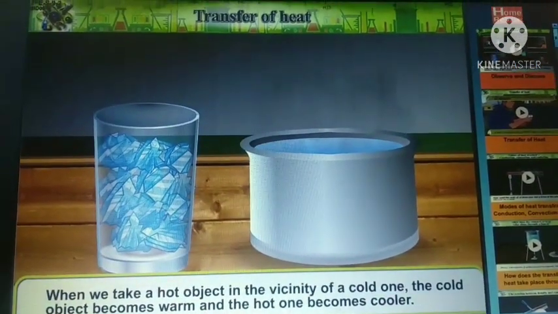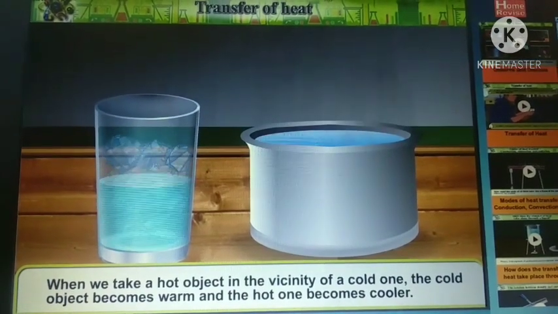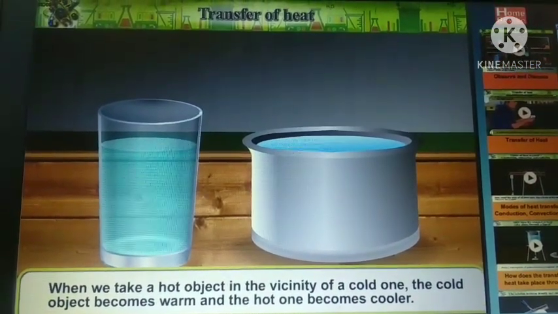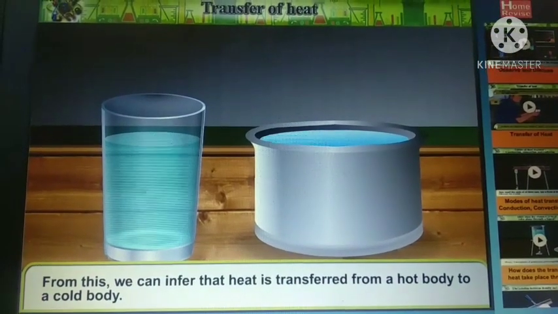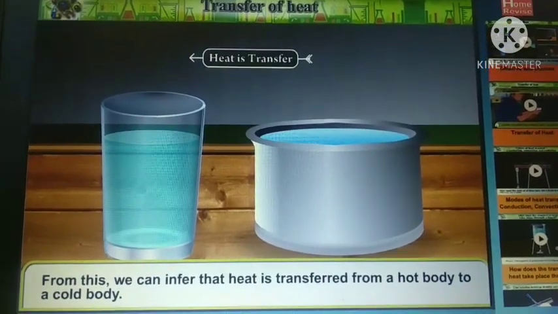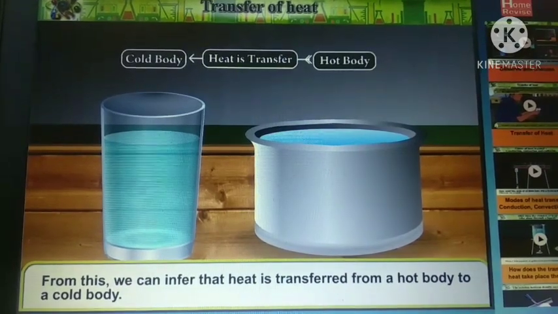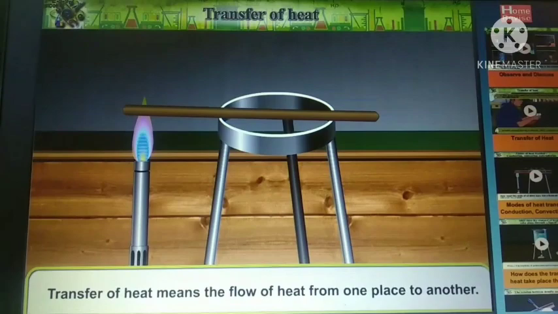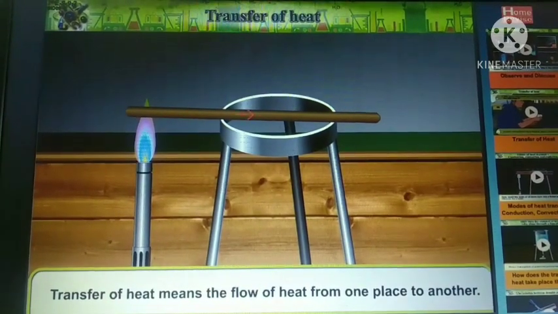When we take a hot object in the vicinity of a cold one, the cold object becomes warm and the hot one becomes cooler. From this, we can infer that heat is transferred from a hot body to a cold body. Transfer of heat means the flow of heat from one place to another.